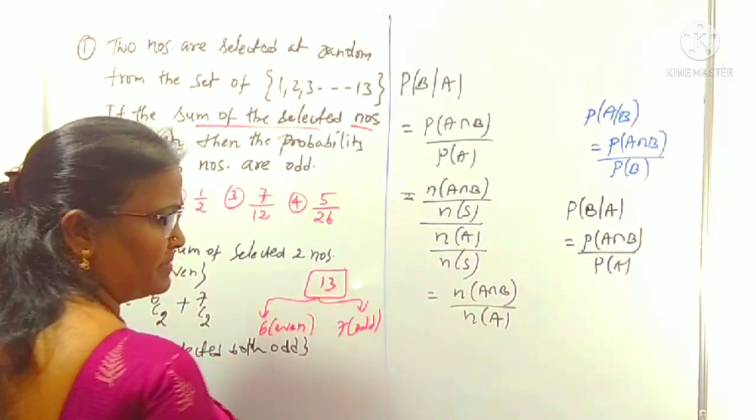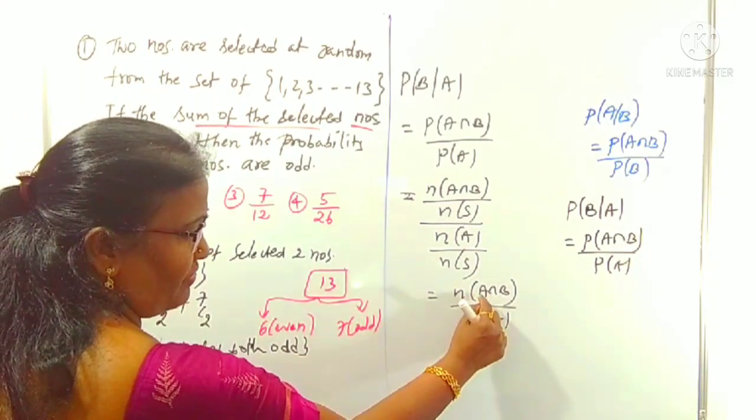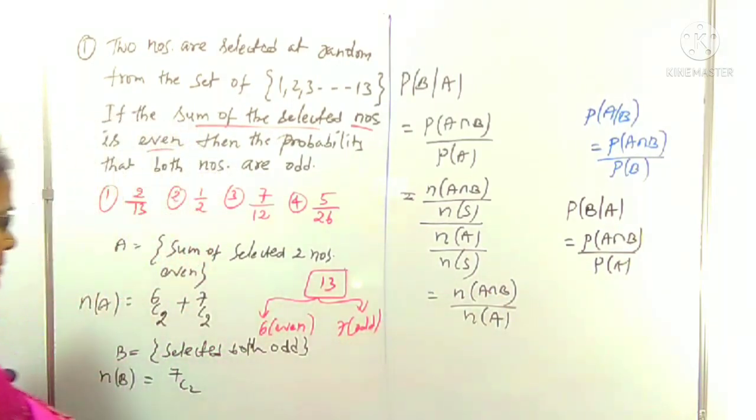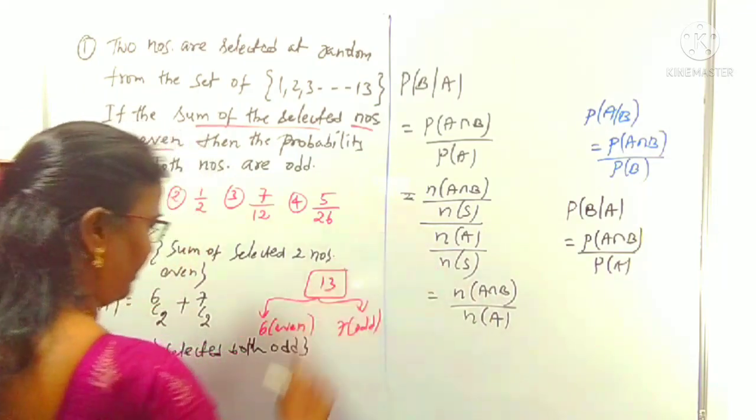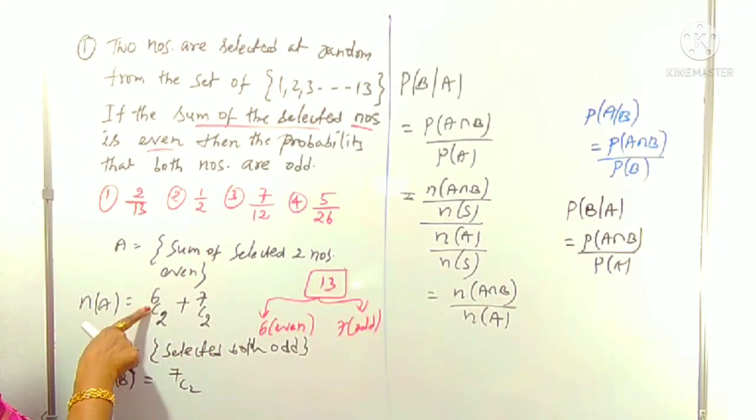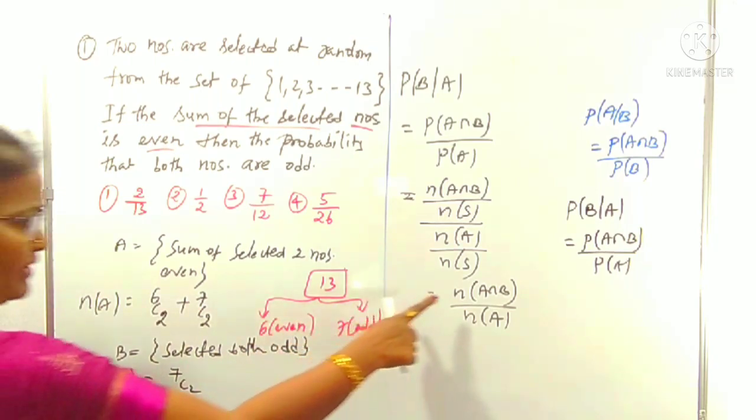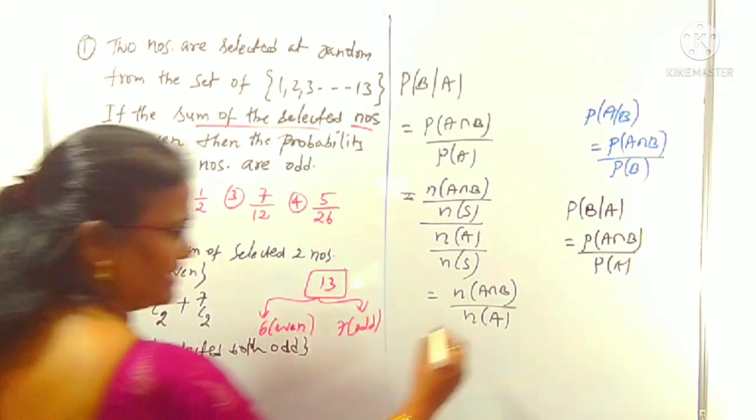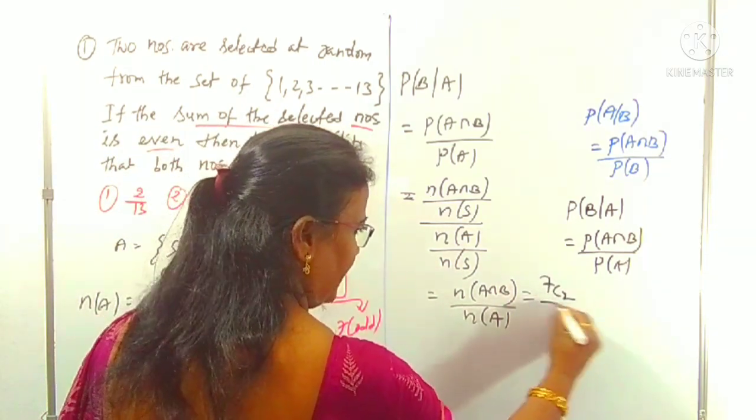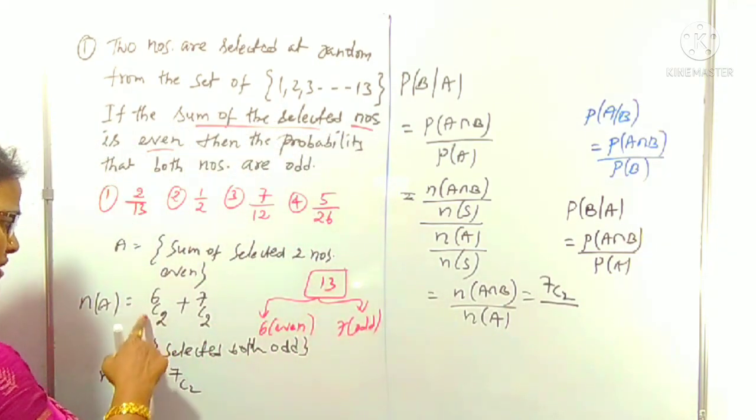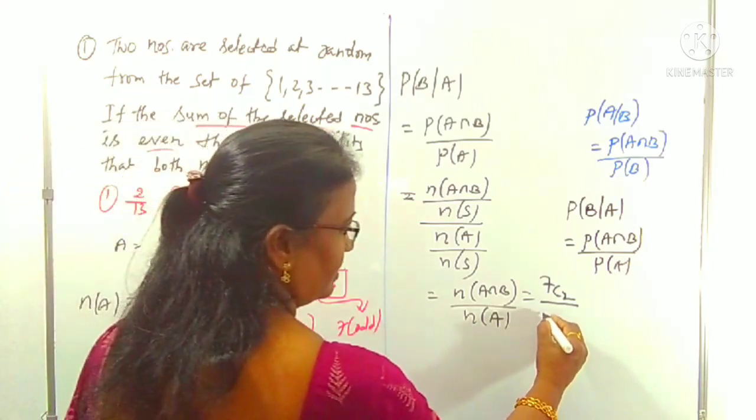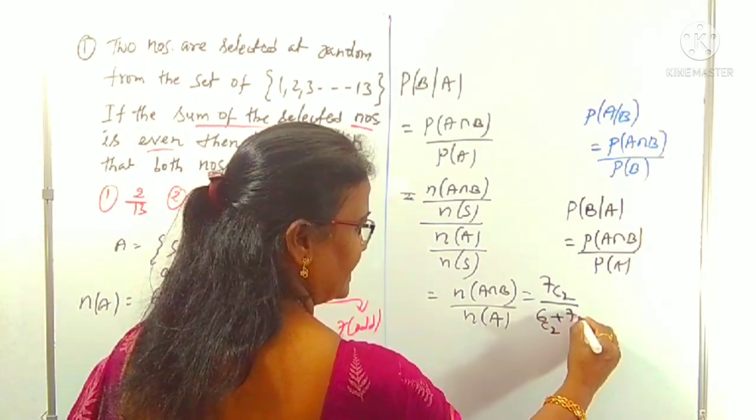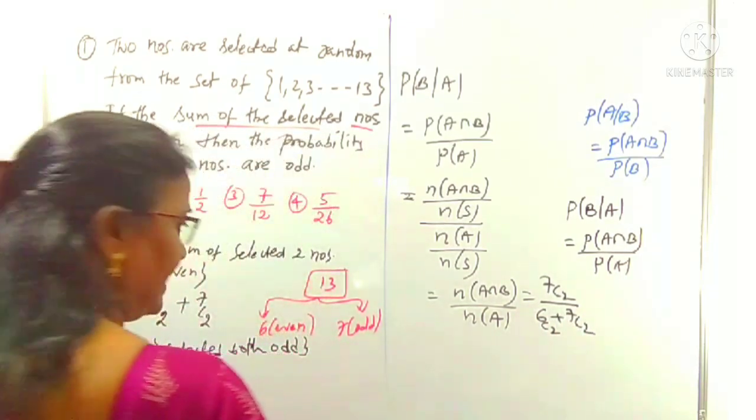N of A intersection B means what? The selection of both A and B. Intersection means the common part. What is the common part in A and B? Yes, 7C2 is the common part. That's why in place of N of A intersection B, we can write 7C2. That is 7C2 by N of A. N of A is 6C2 plus 7C2.